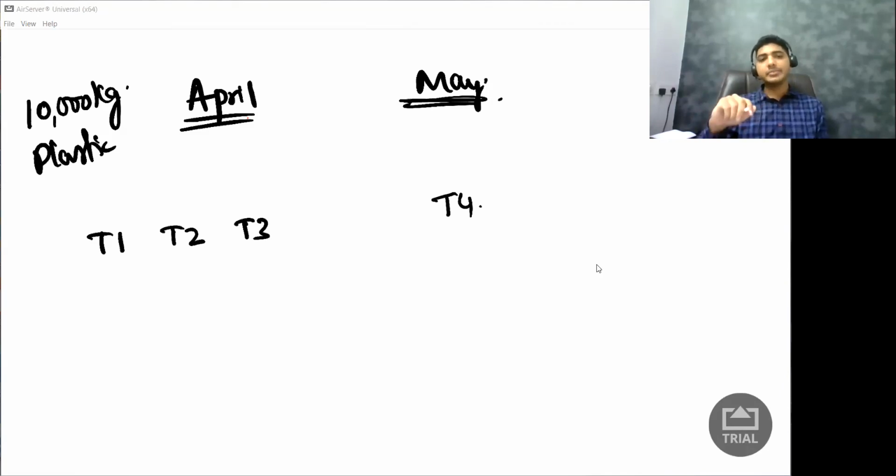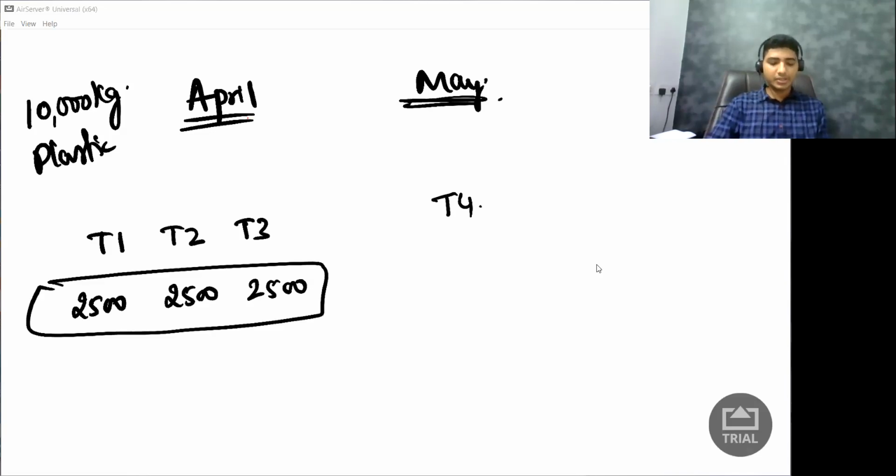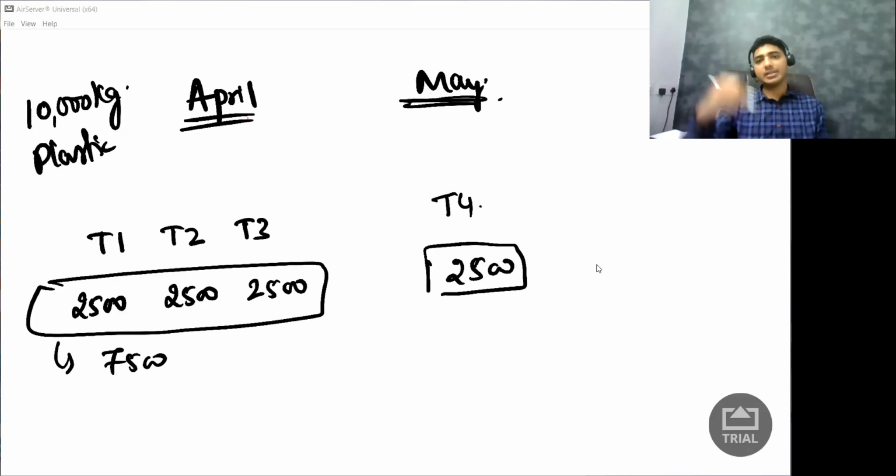Now let us say my supplier is charging me 10,000 rupees as GST. So I have received goods worth rupees 2,500, 2,500, 2,500. So up to 7,500 rupees GST goods I have received here, and the remaining 2,500 worth GST goods I am receiving in the next month.